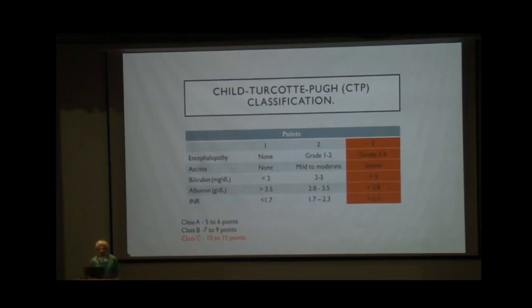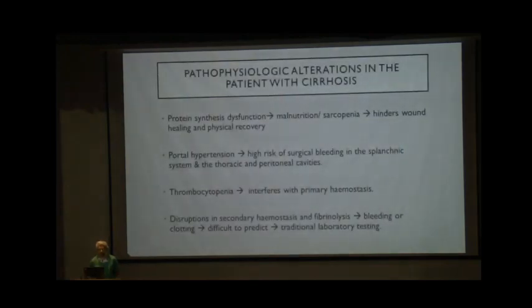They also present with ascites, which could be diuretic resistant, which gives a problem in the post-operative period, leading to rapidly refilling ascites, which can interfere with the healing of the wound. Bilirubin is usually more than 3. They are usually hypoalbuminemic, and the INR is usually more than 2.3, which predisposes them to coagulopathy during the perioperative period.